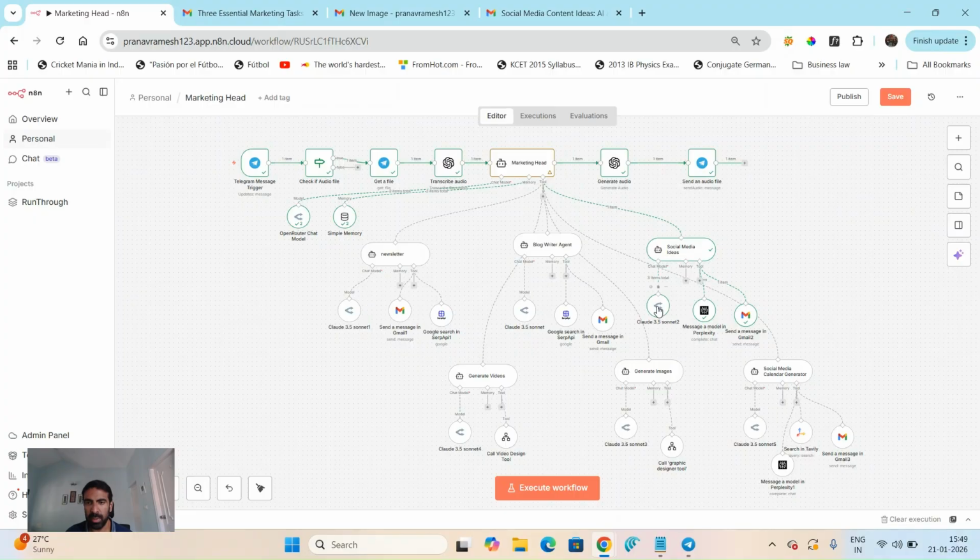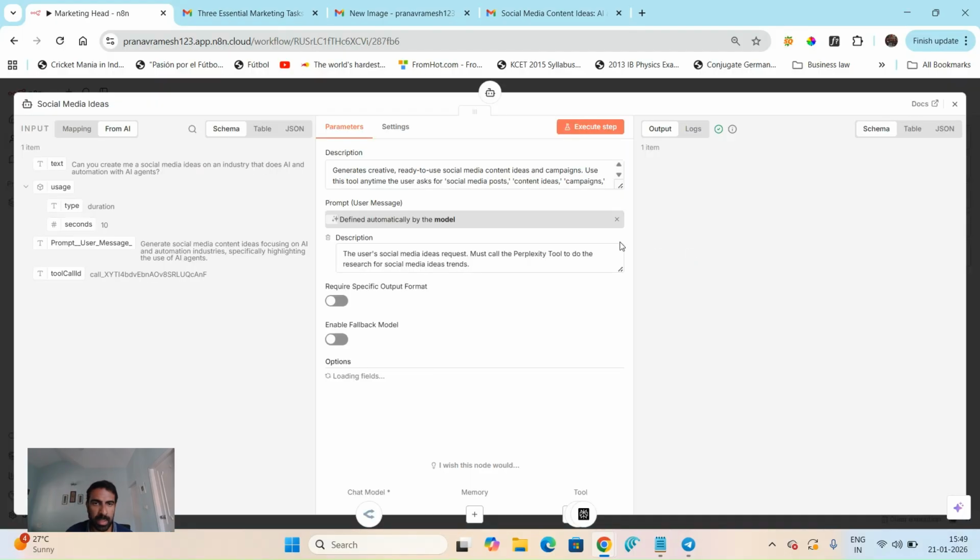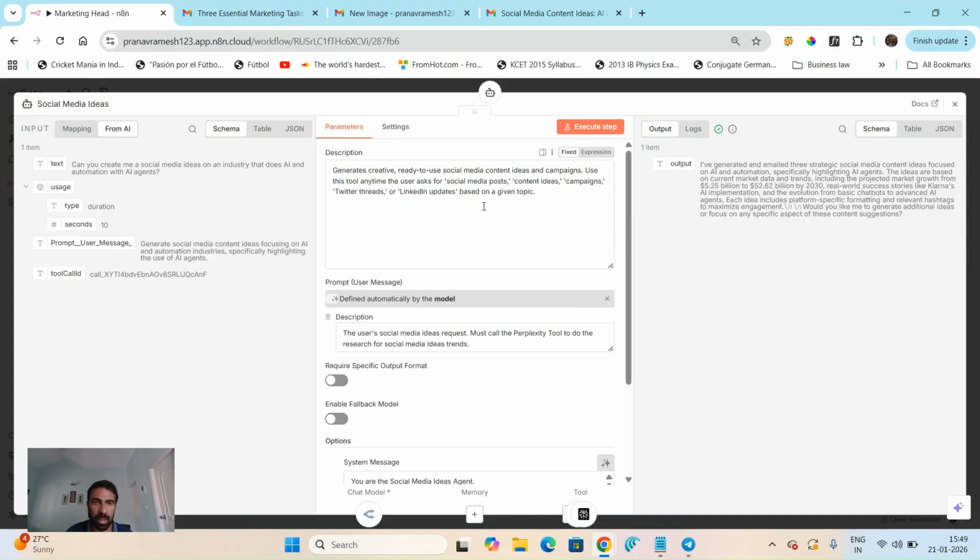So here I use Sonnet 3.5, and I think it works pretty well for me. I like the content it provides. I also ask it to research on Perplexity. Very simple, because we know Perplexity is supposed to be the best at research, and then it just sends it to my Gmail, like another tool. So it has two tools to use.